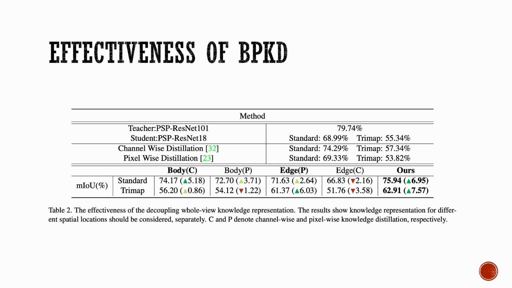Furthermore, the body loss function demonstrated an augmentation in the standard MIOU by 5.18% under channel-wise normalization and 3.71% under spatial-wise normalization, highlighting its pronounced efficacy in the segmentation of body regions. Nonetheless, its influence on TriMap's performance was observed to be marginal. In summation, our tailored approach, denoted as BPKD, yielded the most superior MIOU scores at 75.94 plus 6.95% for the standard evaluation and 62.91 plus 7.59% for the TriMap evaluation. These scores are emblematic of the BPKD's robust capacity to refine semantic boundaries and body regions, leveraging pixel-level alignment and context aggregation for optimized segmentation performance.